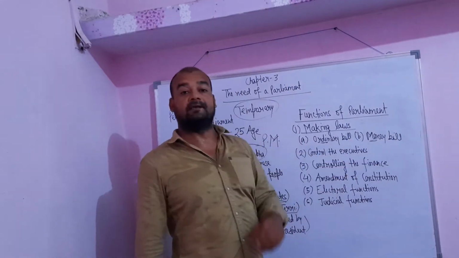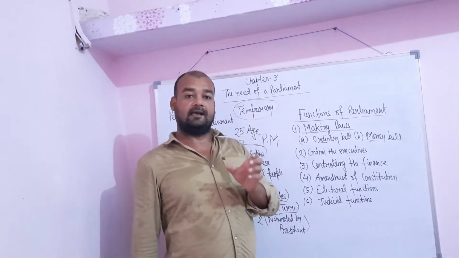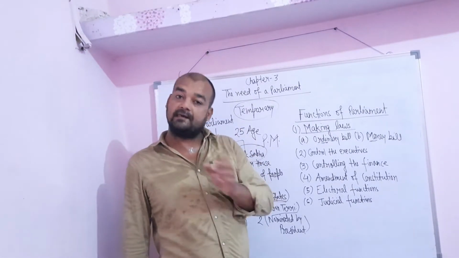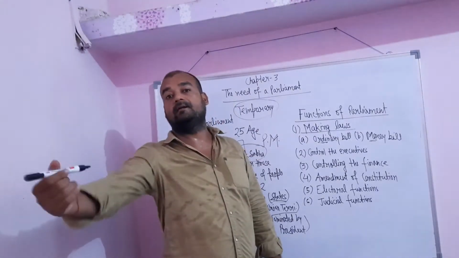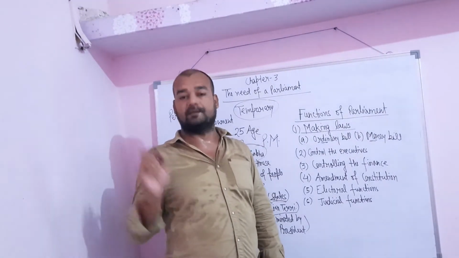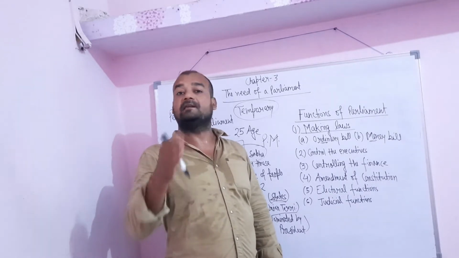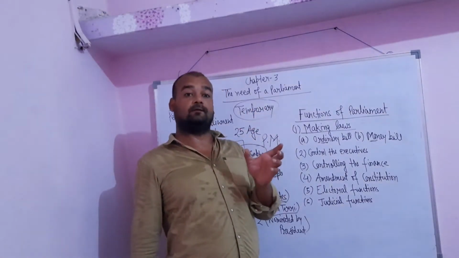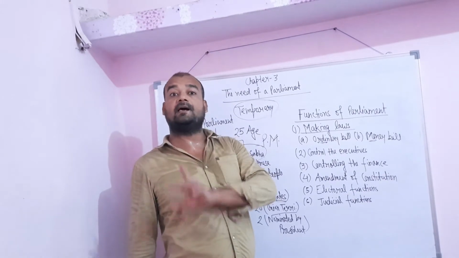Second is the money bill. For making a money bill, the power lies in the Lok Sabha only. Our Lok Sabha makes the money bill. After making the money bill, that bill is sent to the Rajya Sabha for further recommendation or for checking purposes. If Rajya Sabha has given any recommendation on the bill, then it is up to the members of the Lok Sabha whether they follow the recommendations of the Rajya Sabha or not.